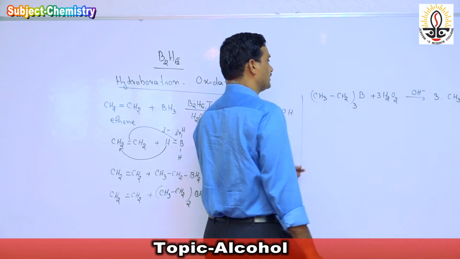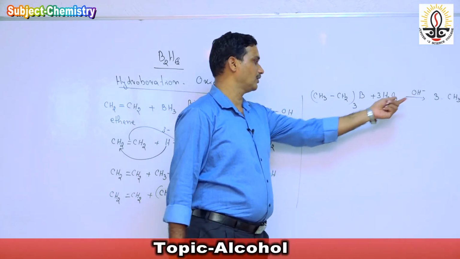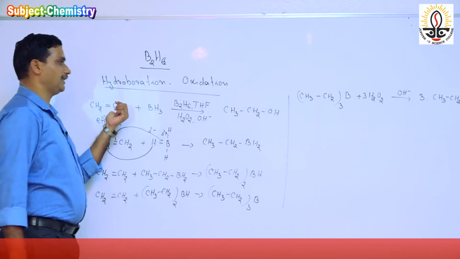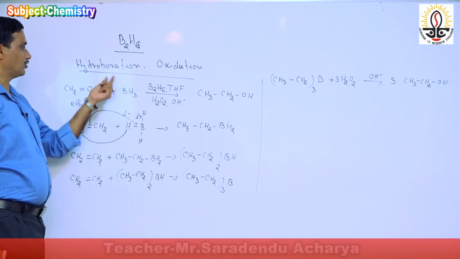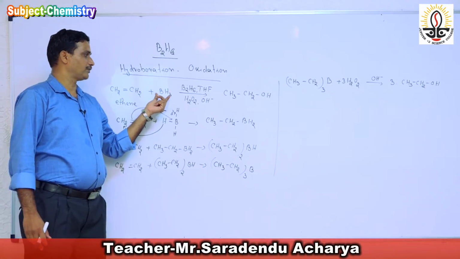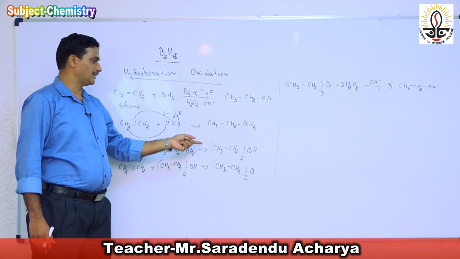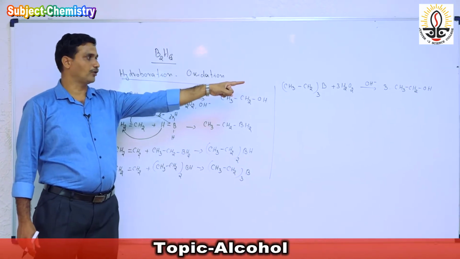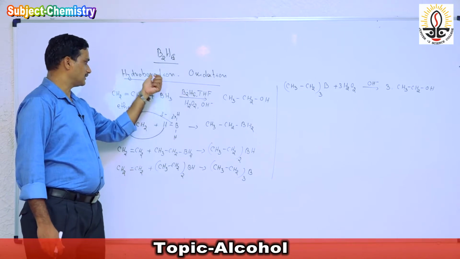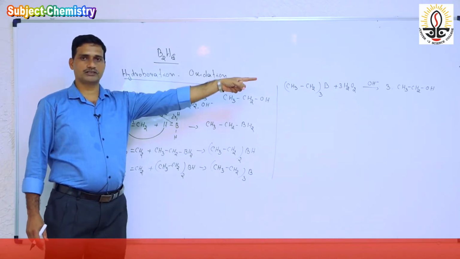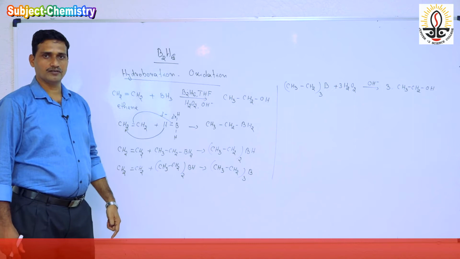So we get the alcohol from the alkene. Ethene undergoes hydroboration in presence of BH3, followed by oxidation. So first is hydroboration, then oxidation, then we get alcohol.